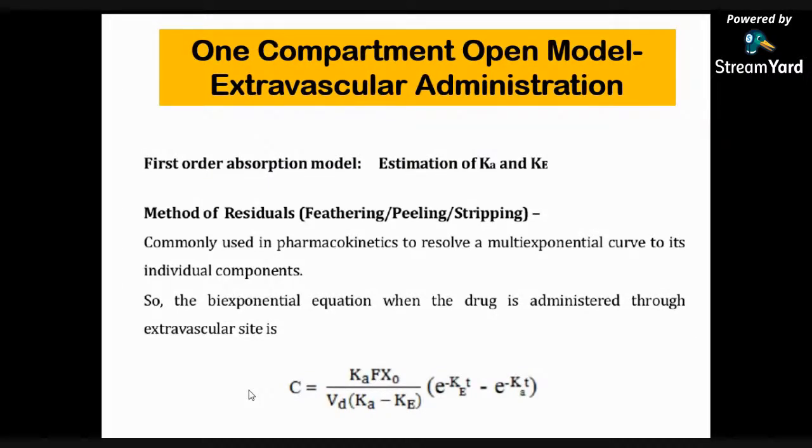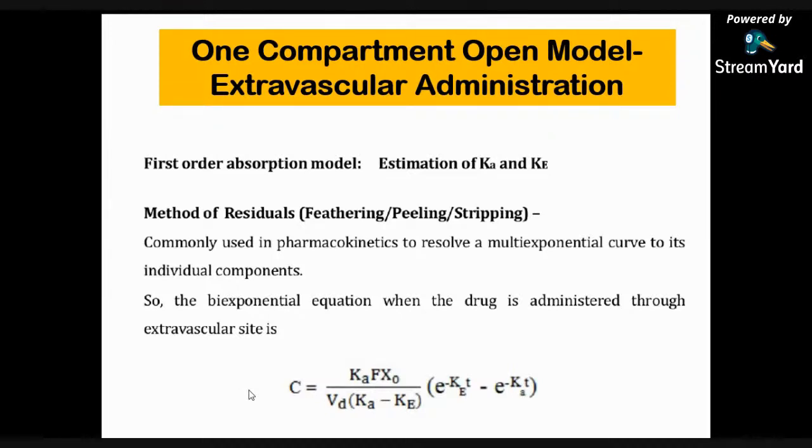The exponential equation when the drug is administered through an extravascular site is C is equal to Ka into F into X0 upon Vd into (Ka minus Ke), into e to the minus Ke t minus e to the minus Ka t, where F is the fraction of drug systemically absorbed after extravascular administration, and a typical plasma concentration time profile of a drug administered extravascularly is shown in this equation.